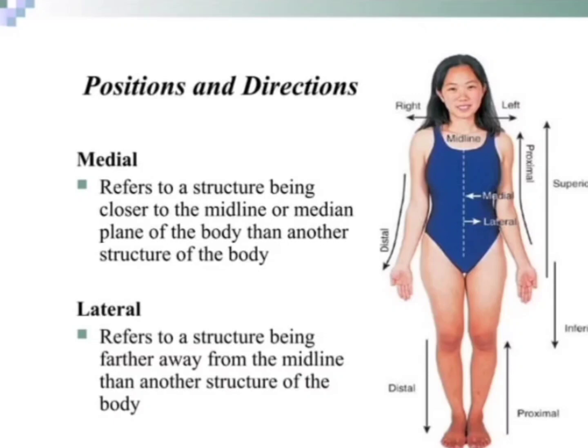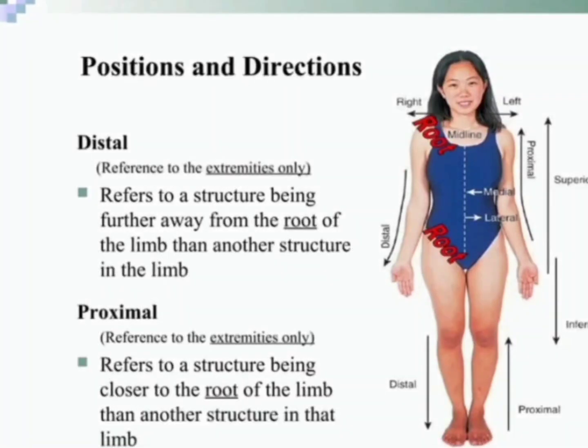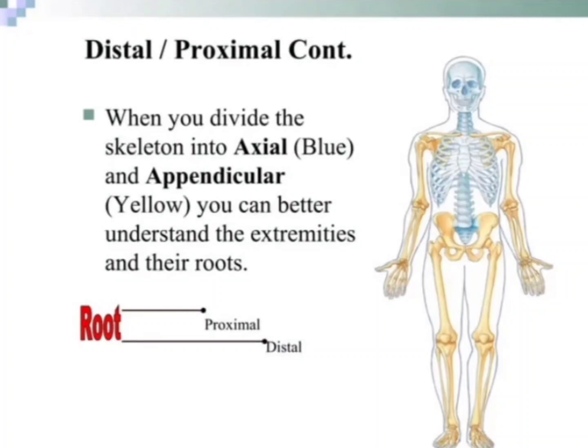Medial refers to a structure being closer to the midline or median plane of the body than another structure of the body. Lateral refers to a structure being further away from the midline than another structure of the body. Distal refers to a structure being further away from the root of the limb than another structure in the limb. Proximal refers to a structure being closer to the root of the limb than another structure in that limb. When you divide the skeleton into axial and appendicular, you can better understand the extremities and their roots.